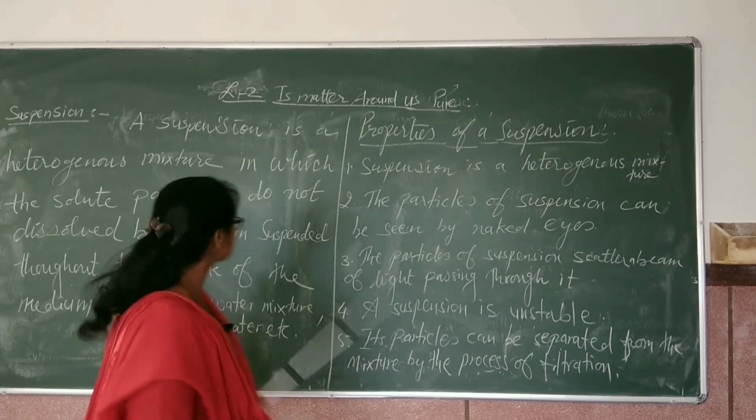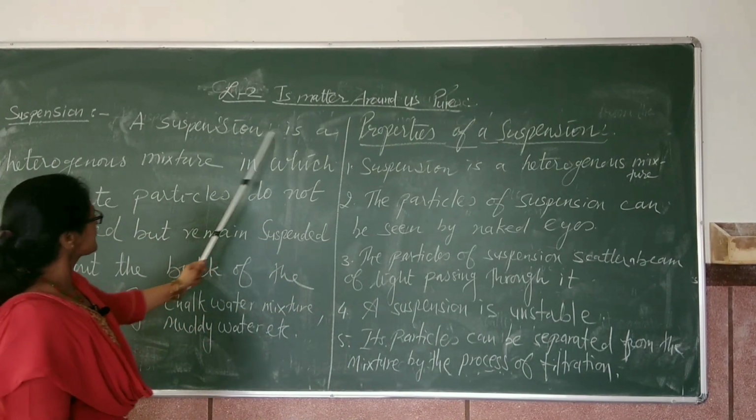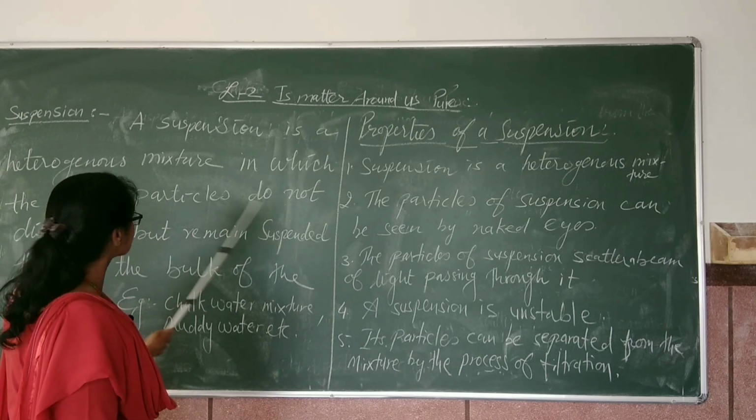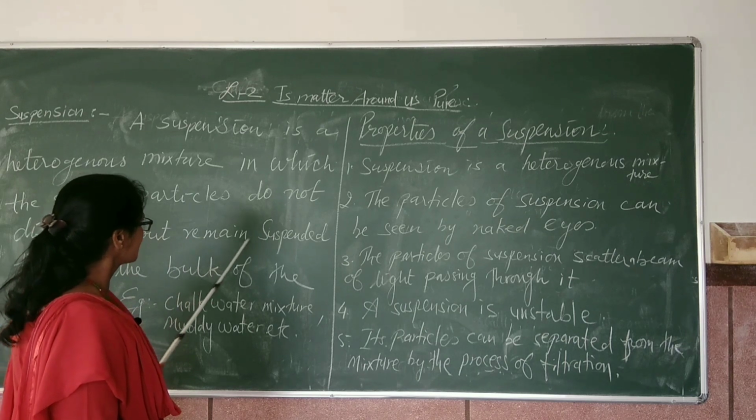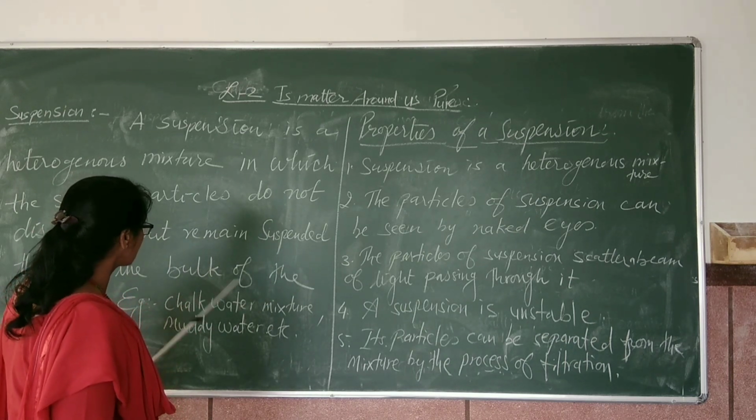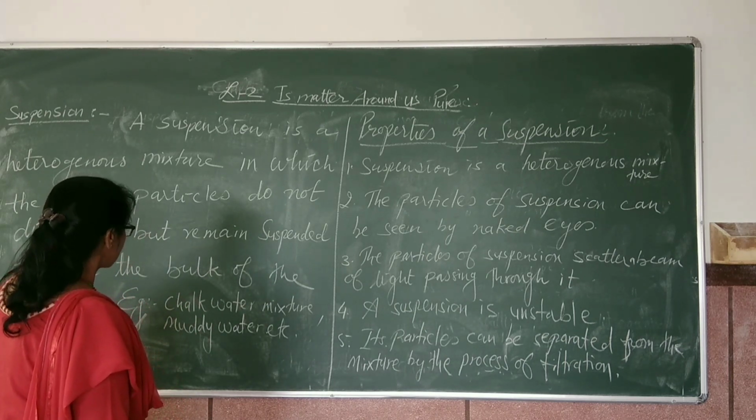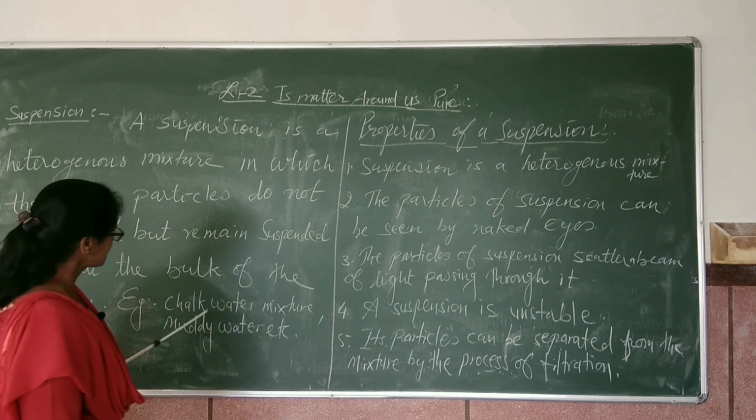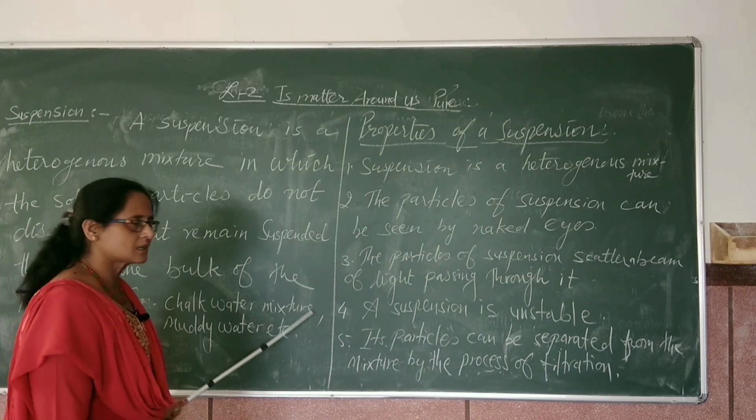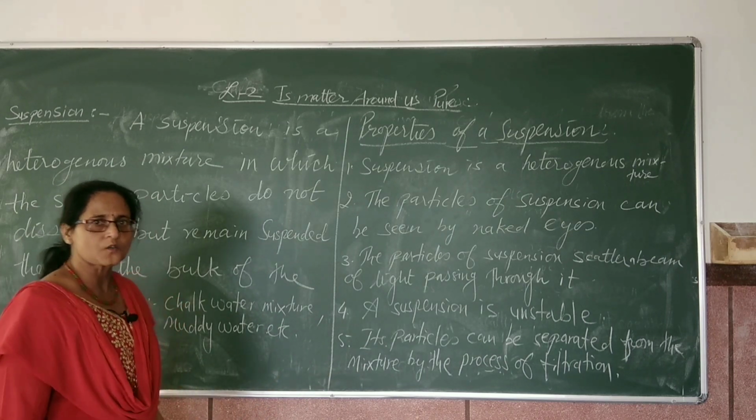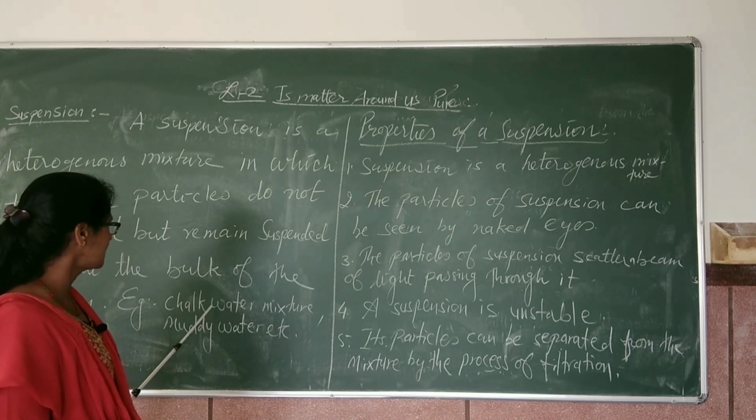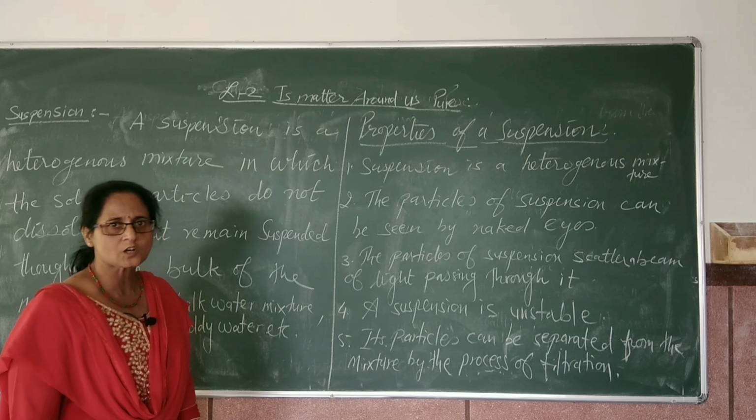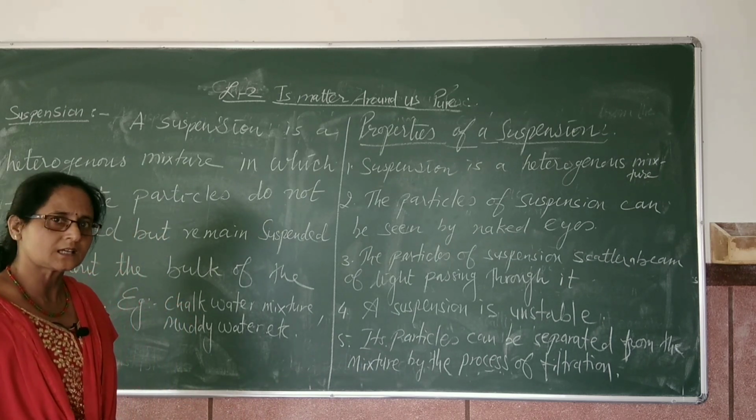Our next topic is suspension. A suspension is a heterogeneous mixture in which the solute particles do not dissolve but remain suspended throughout the bulk of the medium. Example, chalk water mixture, muddy water mixture. The chalk water mixture is a suspension of fine chalk particles in water, while muddy water is a suspension of soil particles in water.